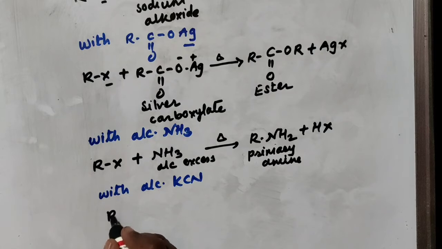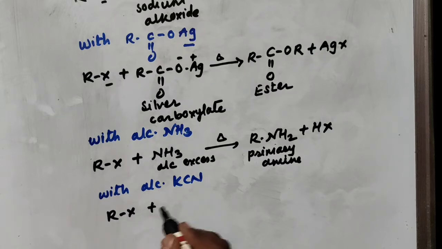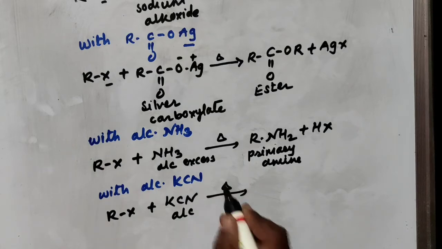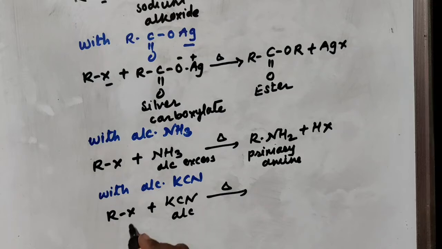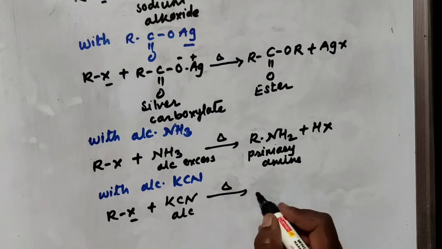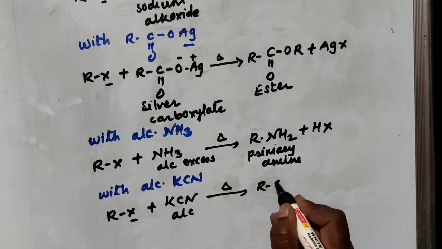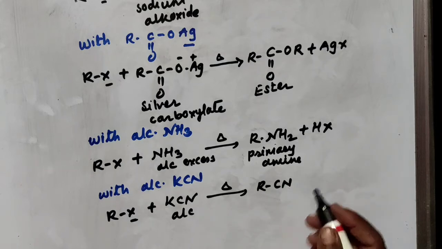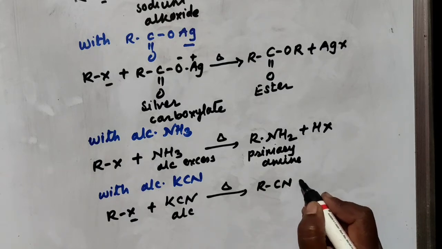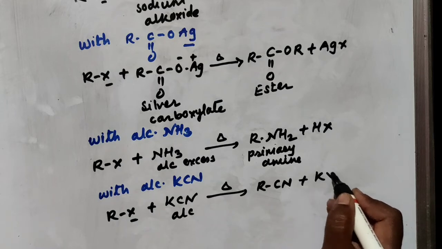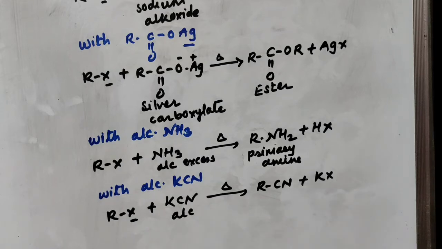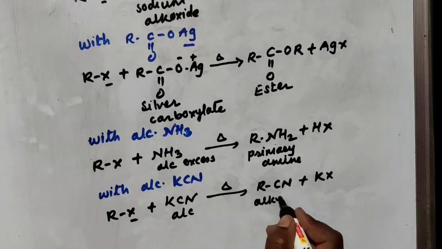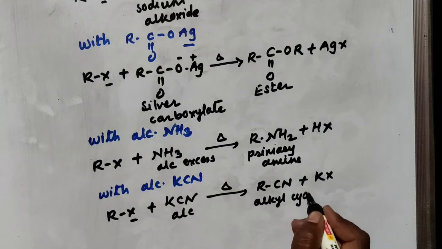So when your alkyl halide is treated with alcoholic potassium cyanide, KCN, alcoholic, then on heating X is replaced by CN and you will get the corresponding alkyl cyanide, and KX is a side product. So this is your alkyl cyanide.